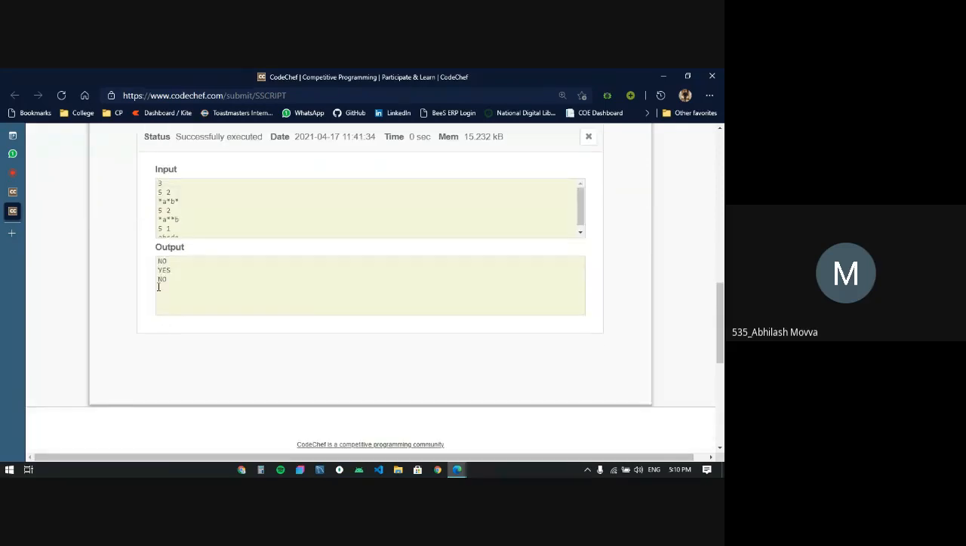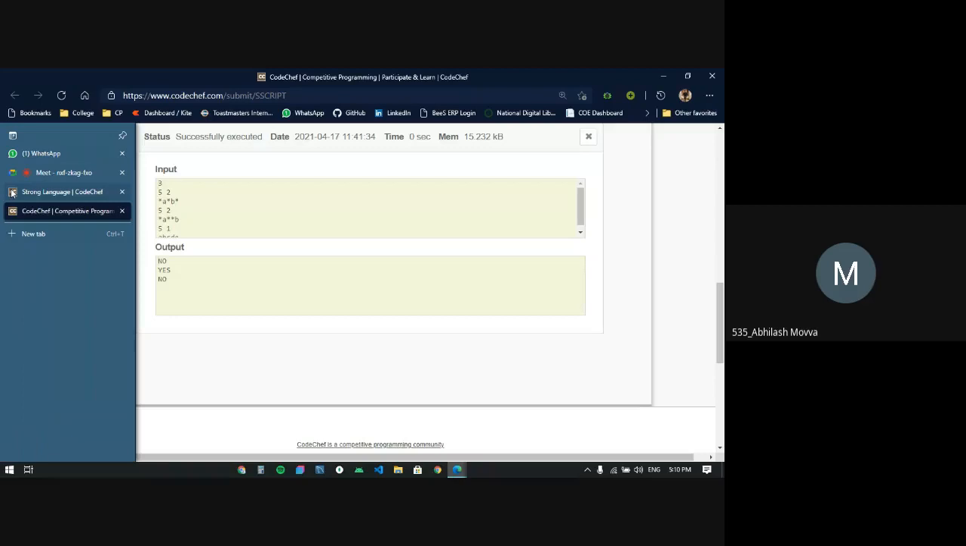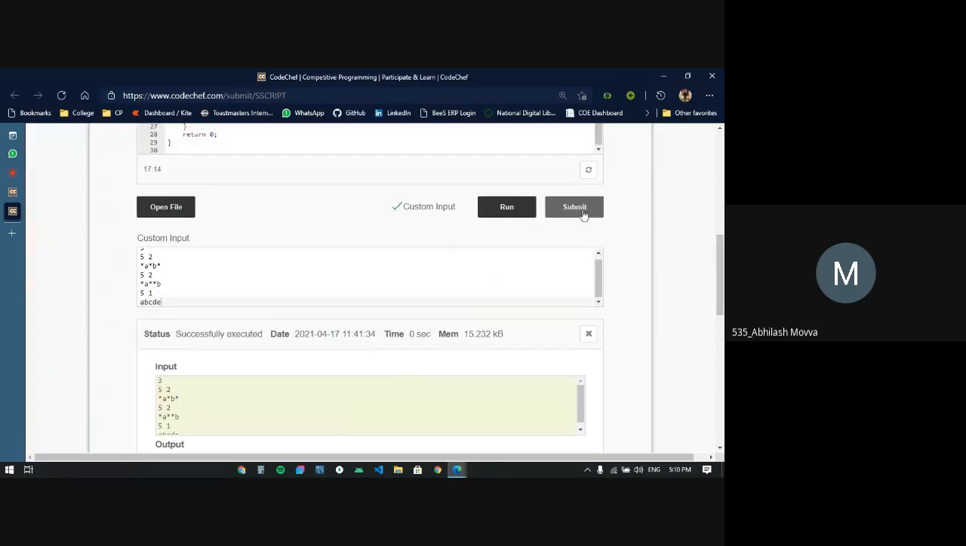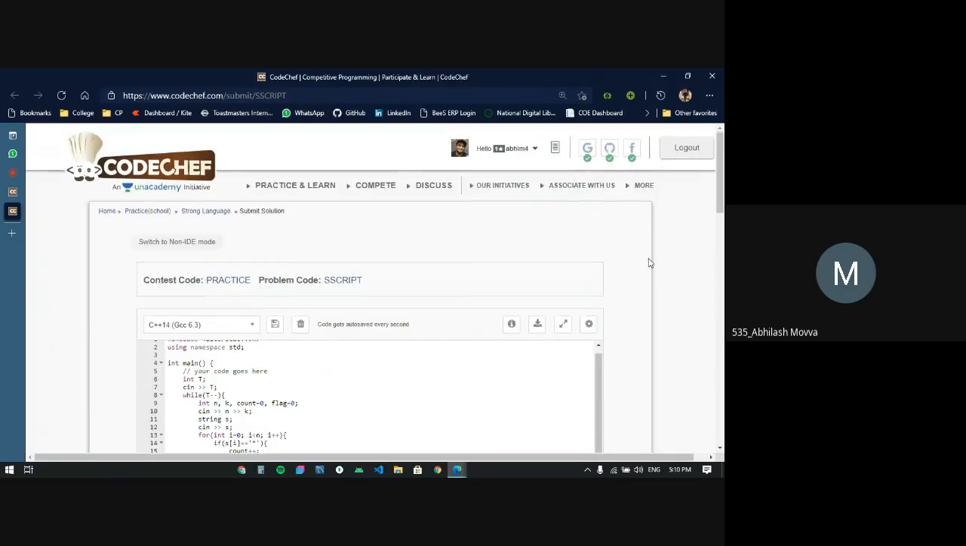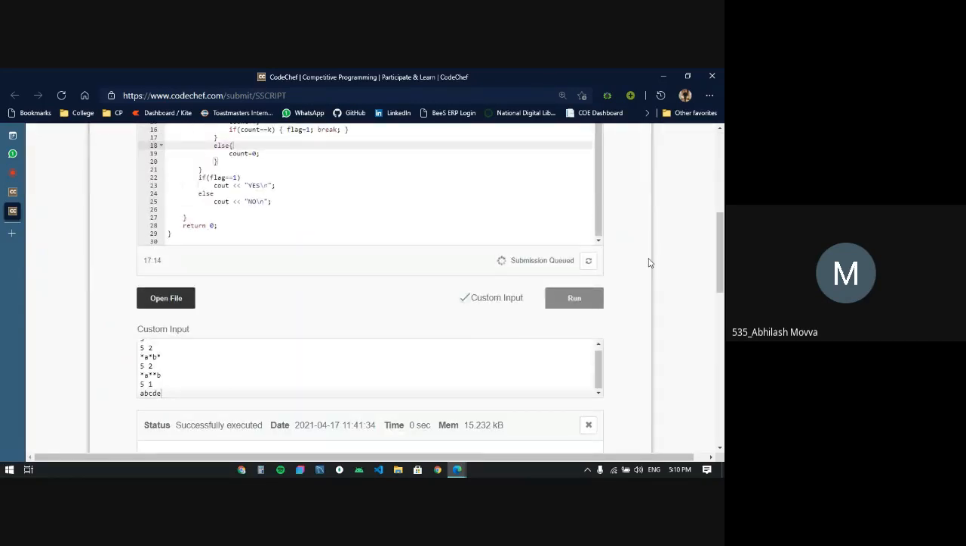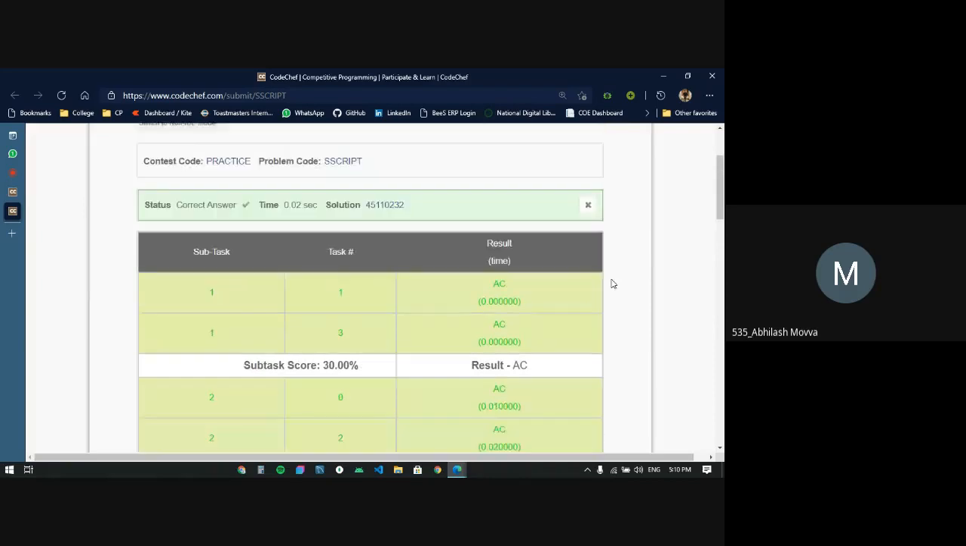So the output is no, yes, no. Let's check with our sample output as well. Okay, now that is matching. That gives me a couple of minutes to breathe. So now let's submit the solution and hope for the best. It'll take a couple of seconds to get evaluated. Yeah, that's it.